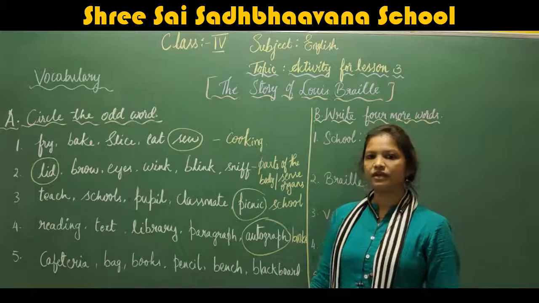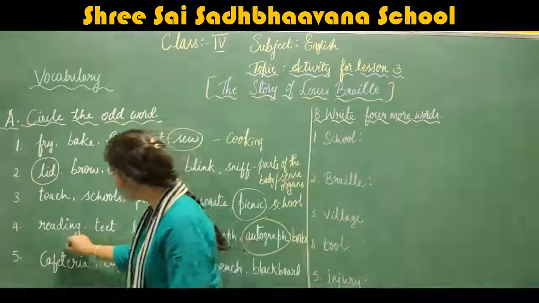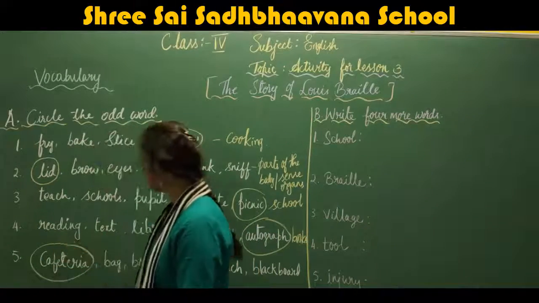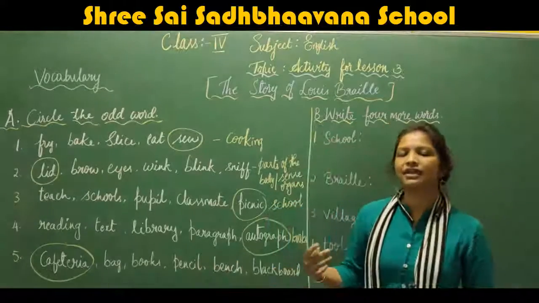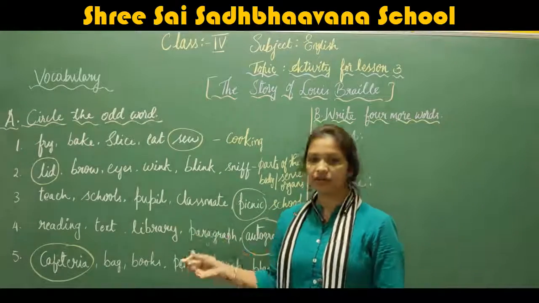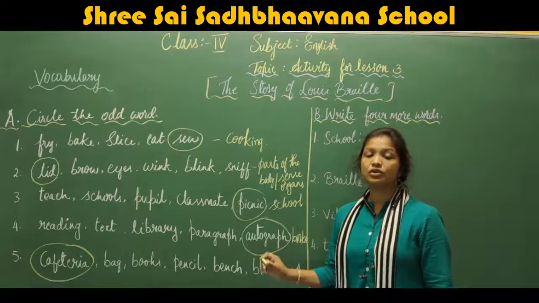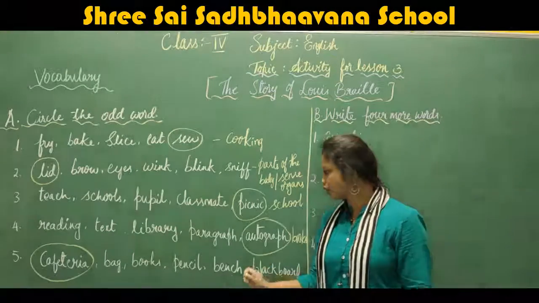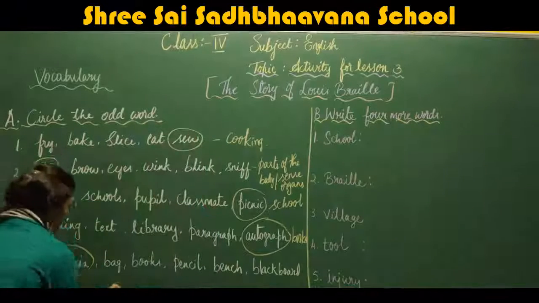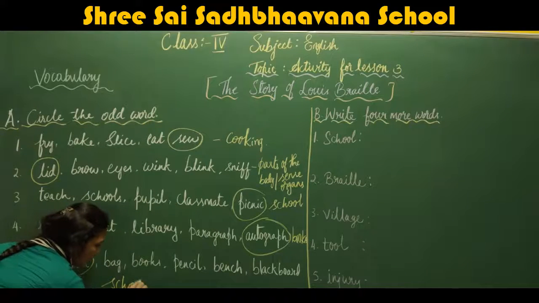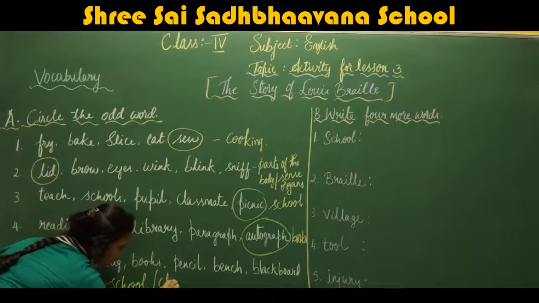Which is the odd word? Cafeteria. Cafeteria means where we have coffee or snacks. Bag, books, pencils, bench and blackboard belong to school or classroom.